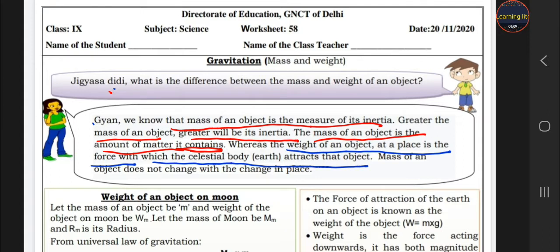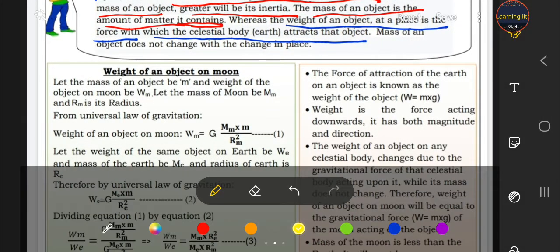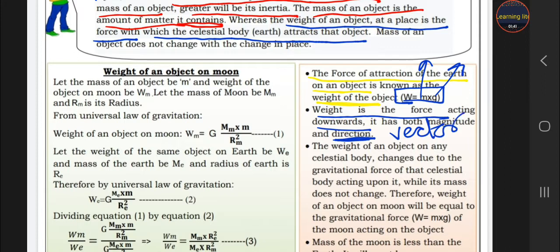How does weight change? Let's see. The force of attraction of the earth on an object is known as weight. And what is the formula of weight? W equals mg, where m means mass and g means acceleration due to gravity. Weight always acts downward, so it is a vector quantity, because it tells both magnitude and direction.